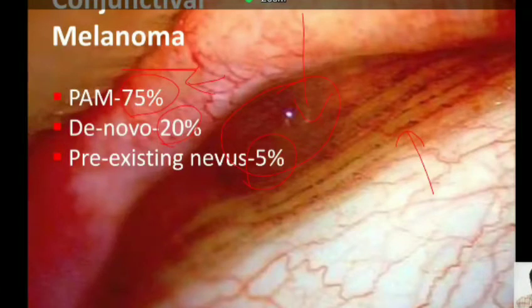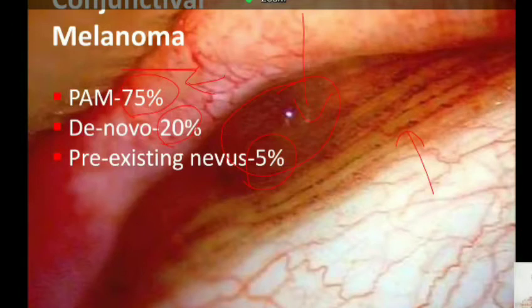The lesser frequency of PAM causing melanoma in the SHIELD series is possibly because now we identify very small lesions. Earlier, people would ignore patches of conjunctival pigmentation. Now, since we are aware that conjunctival pigmentation is dangerous, we have been observing more and more of them. Possibly that is the reason why we have smaller lesions included in the series, too many of them. That is the reason why possibly the risk of melanoma seems low.